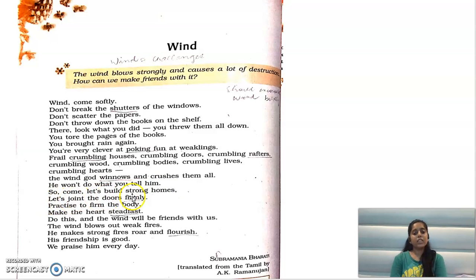So come, let's build strong homes. So now what poet is suggesting that wind तो अपने हिसाब से आएगी, आपकी जो मुसीबतें जो है लाइफ में वो तो अपने हिसाब से आएगी. So come, what is poet advising here people? He is advising कि आओ let's build strong homes. तो wind तो अपने हिसाब से आएगी, हम हमारे घरों को ज्यादा स्ट्रांग बना सकते हैं.